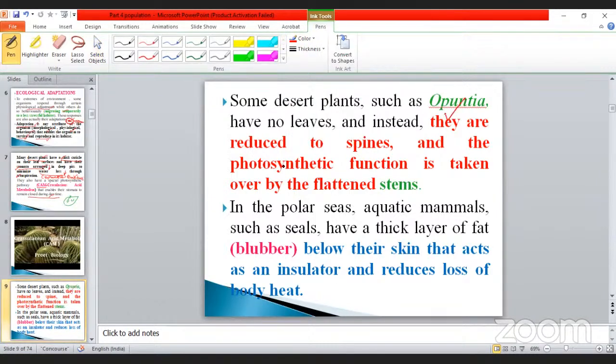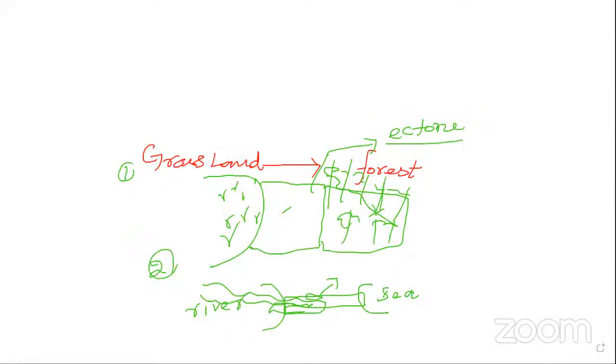Opuntia is an example that has no leaves. Already you know about the leaves: they are modified into thorns or spines, and instead they are reduced to spines. The photosynthetic function is taken over by the flattened stem. For example, just imagine. This is an example, one of the important ones.